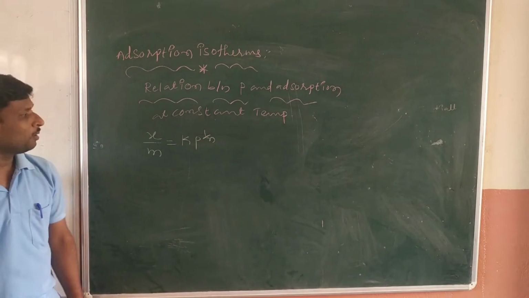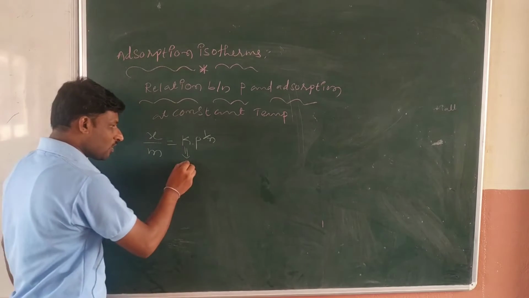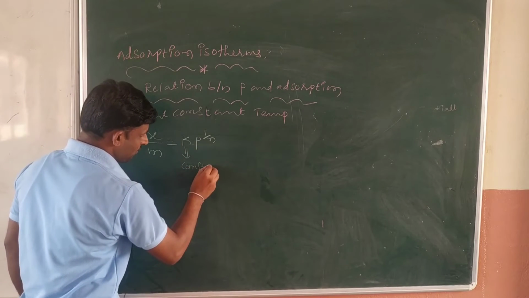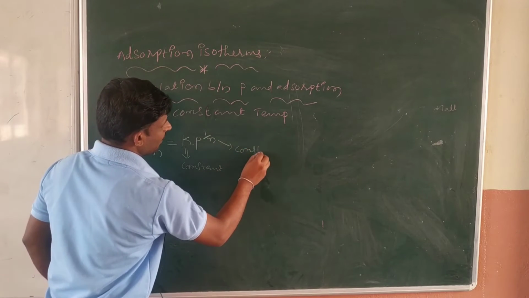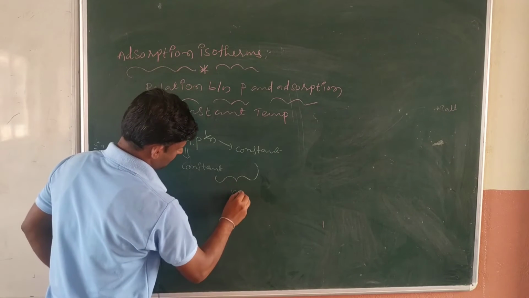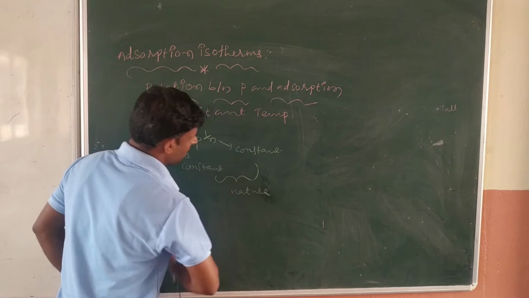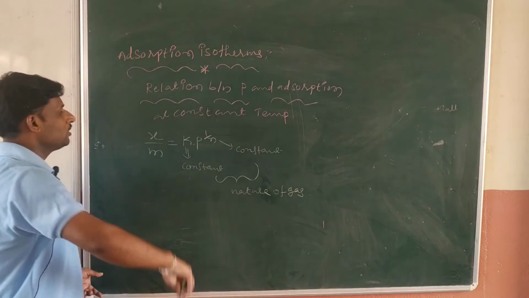Here k is a constant and n is also a constant. These depend on the nature of the gas. Are you getting my point?